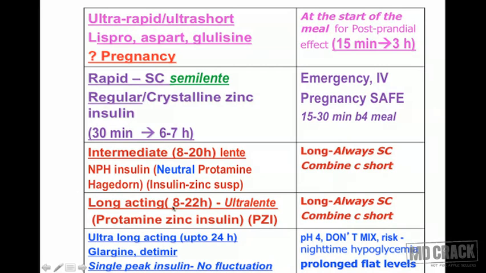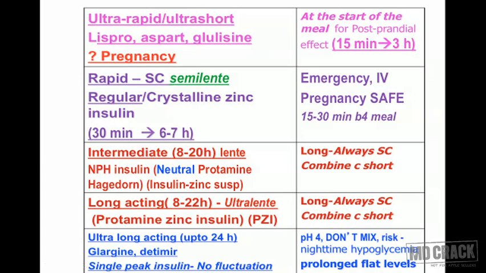The next group is long acting insulins. The action lasts a little longer, beginning by 8 hours and lasting for 22 to 24 hours, and this long acting insulin is also called ultra lente insulin. The example is protamine zinc insulin or PZI. Again, it has long action and is always used by the subcutaneous route, and it's often combined with short acting insulin.